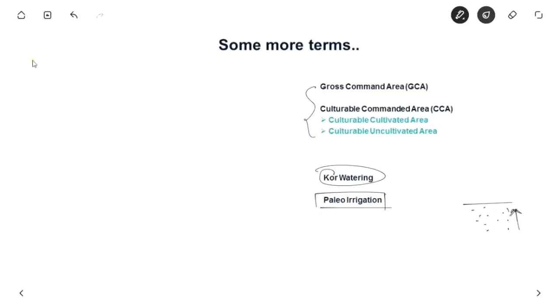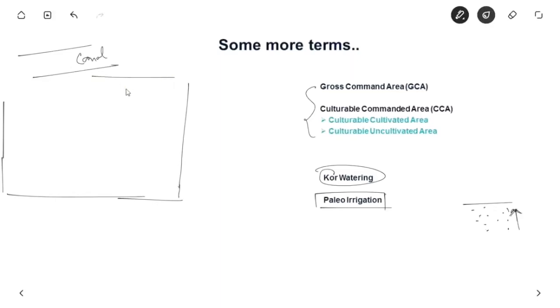So let us see these two terms. Let us say there is a canal and there is water available throughout the canal. If water keeps coming from this canal, we can irrigate a certain amount of land. This land also includes a road, and we also have some structures like a pond and some buildings.